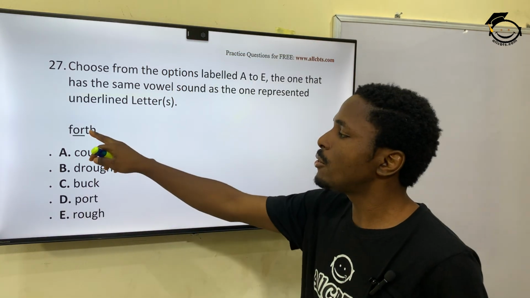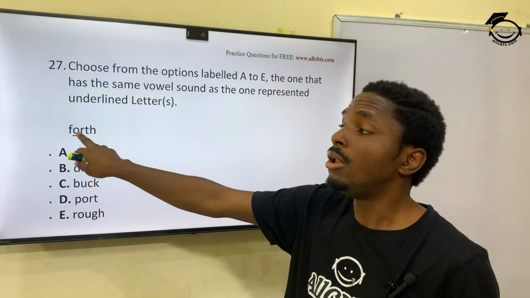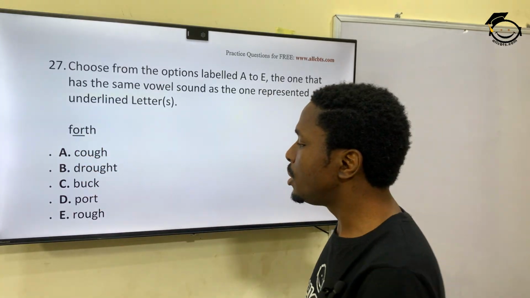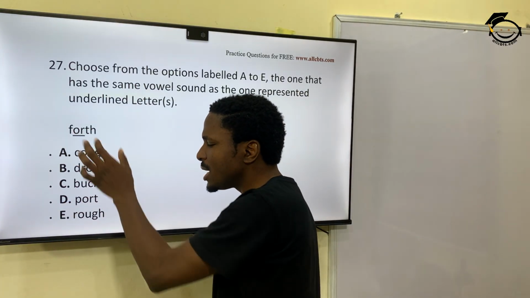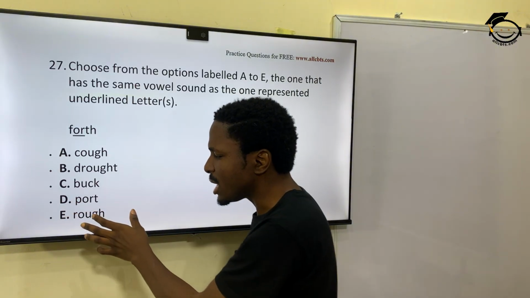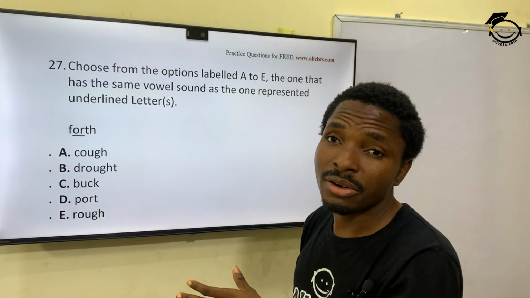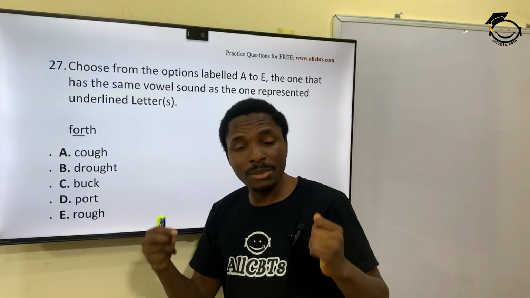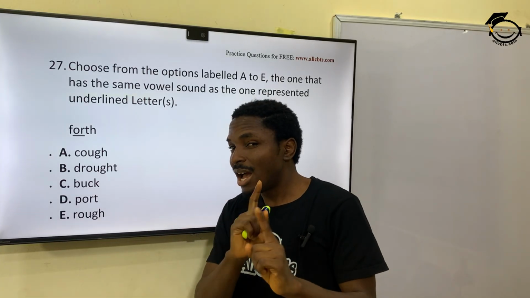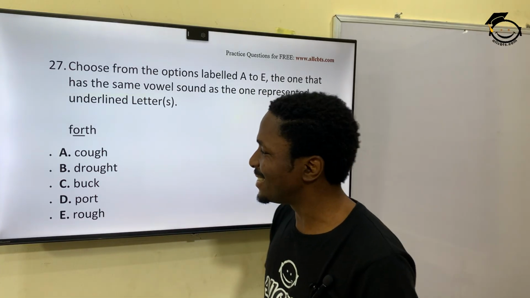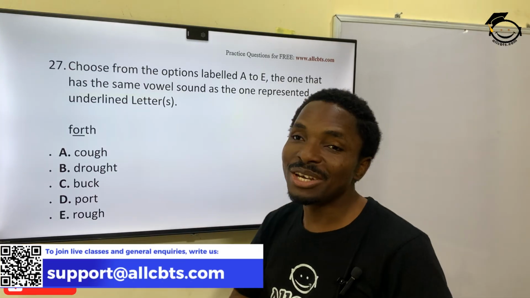Because this sound, drought, is a long O for me. Although pot is also trying to fit in, pot looks like a short O for me. Alright? I may be wrong. Let me know in the comment section, although I'm often not wrong. So my option here would be what? Option B.